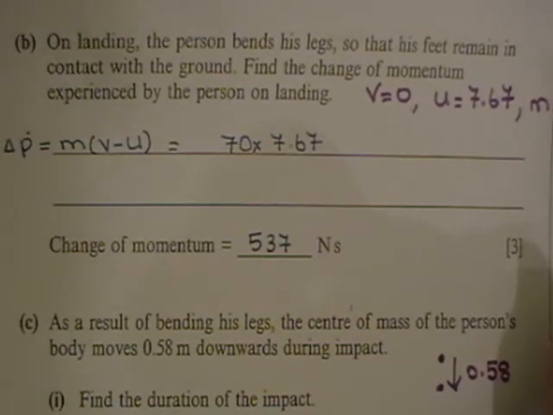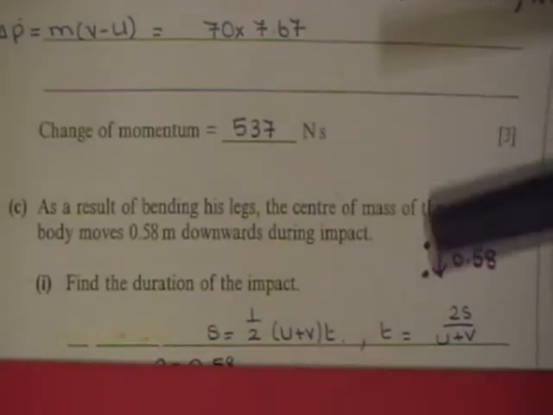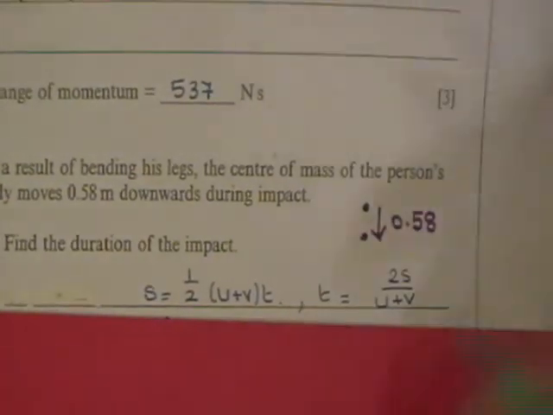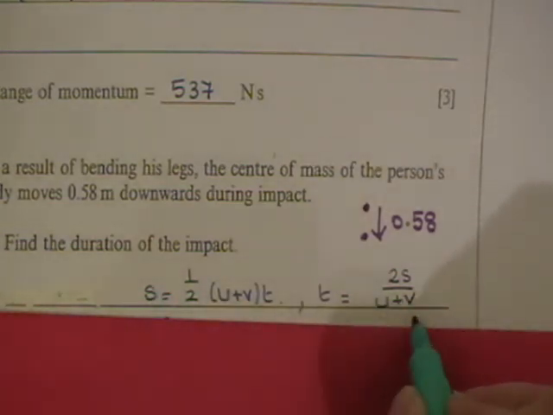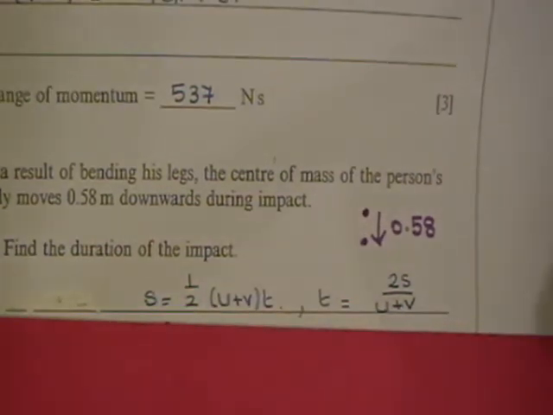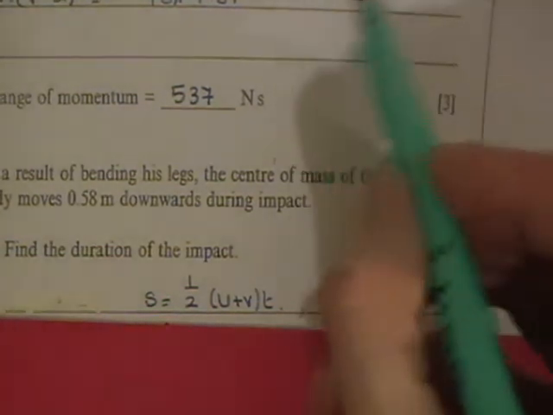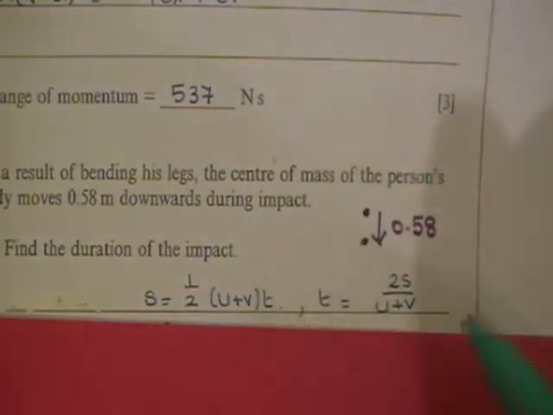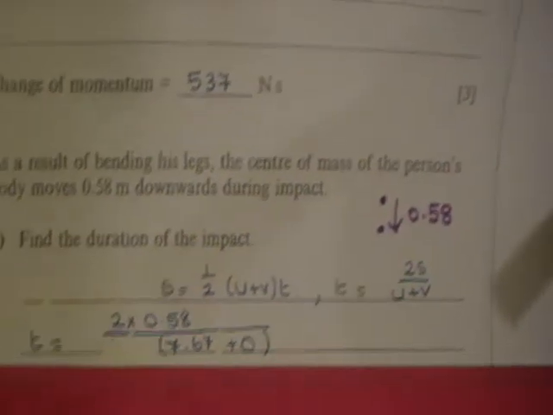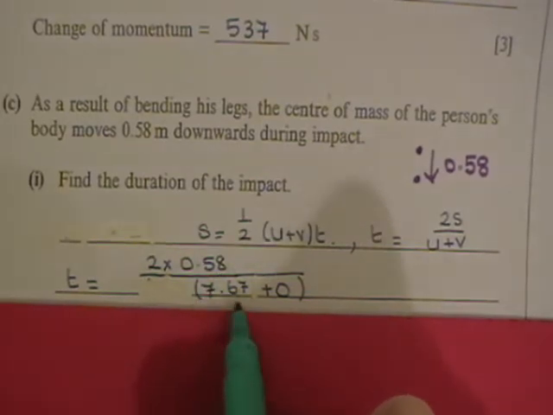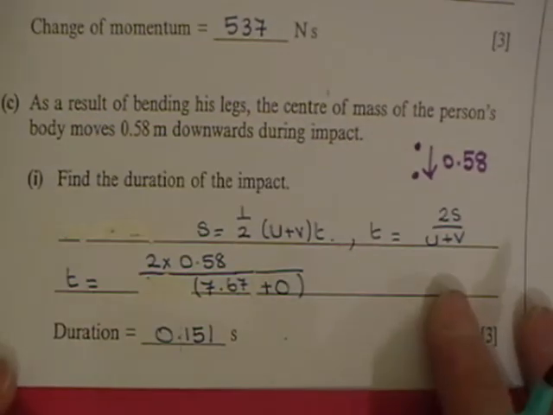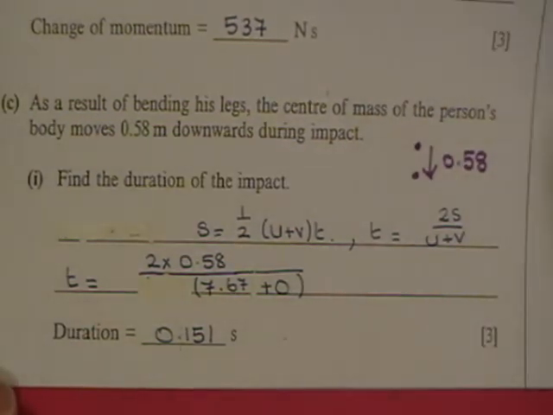The equation is s equals a half u plus v times t, and when you rearrange, t is 2s on u plus v. Putting in the numbers, they start with a velocity of 7.67 and end up with 0, so it's 2 by 0.58, the distance, divided by 7.67 plus 0. That gives you an answer of 0.151 seconds.